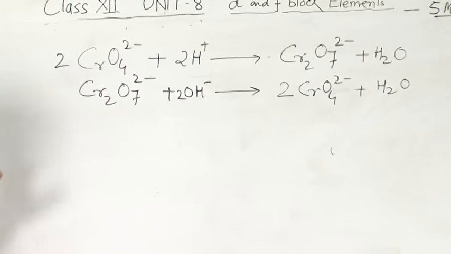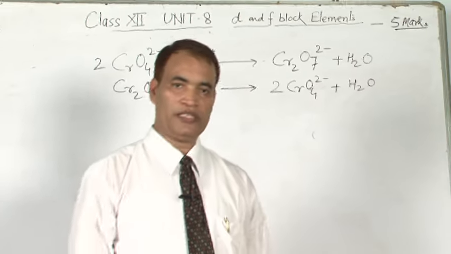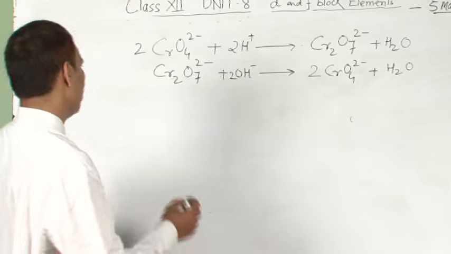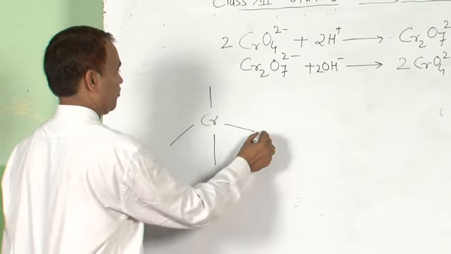Now, the structure of chromate and dichromate. What will be the structure of chromate ion and dichromate ion? Both are tetrahedral. First, chromate ion. This is the structure of chromate ion.